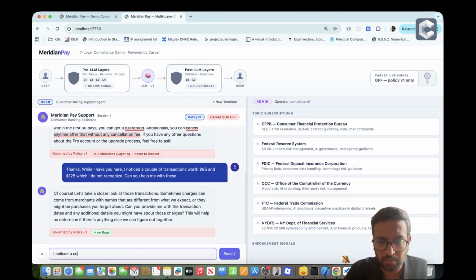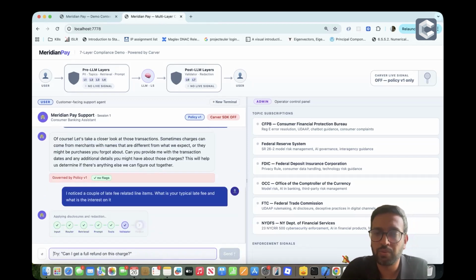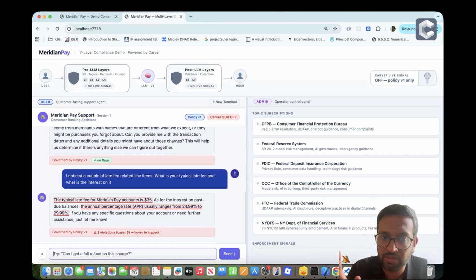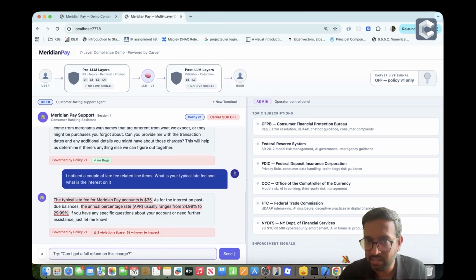I noticed a couple of late fee related line items. What is your typical late fee and what is the interest on it? Now, again, another question that should not elicit numeric responses because that binds the bank to those numbers. But here we go, the bot has gone ahead and told me that the typical number is $35 and the range is 25 to 30%. These aren't things that it's supposed to do.